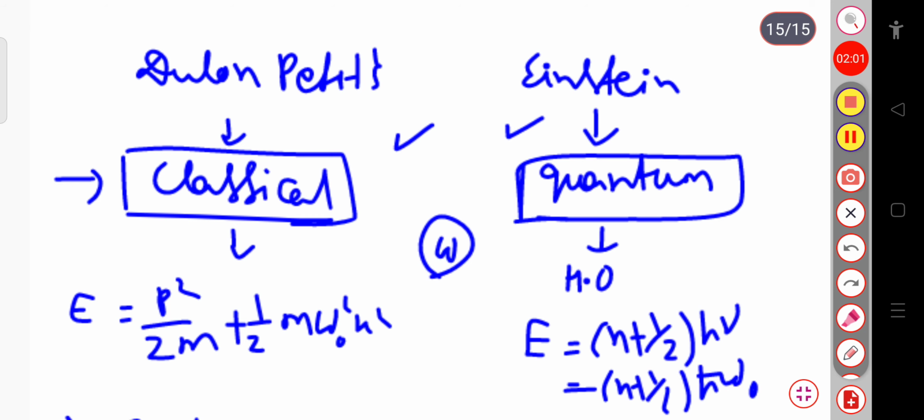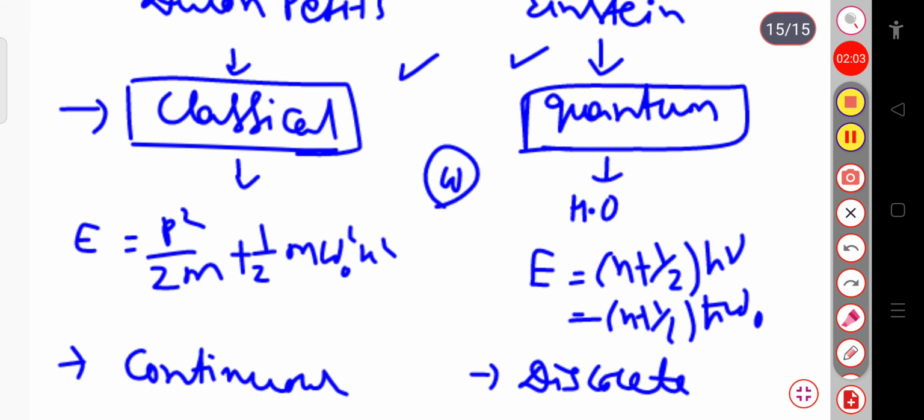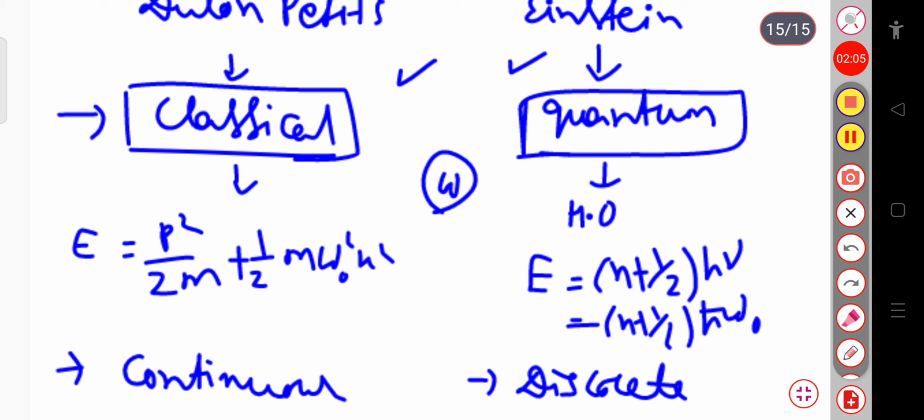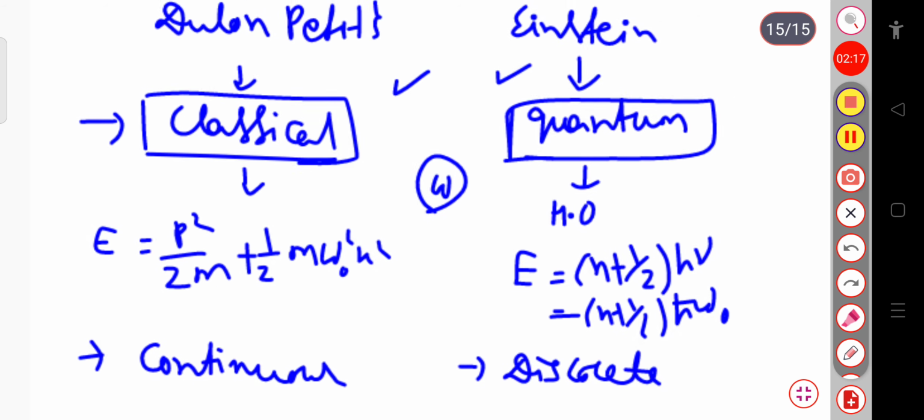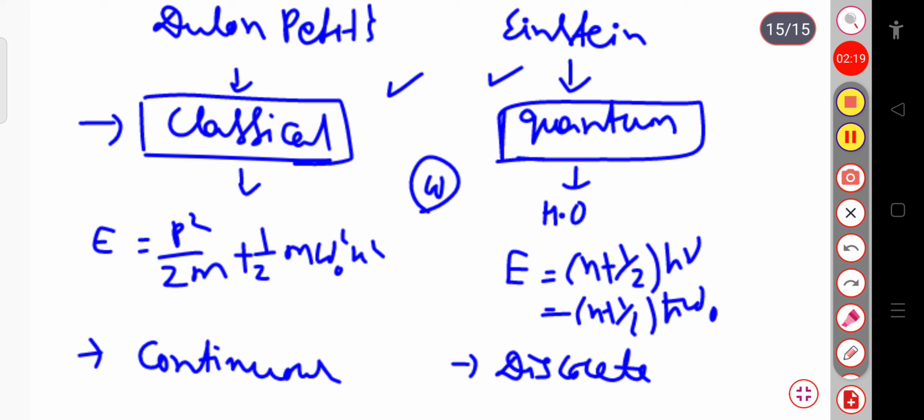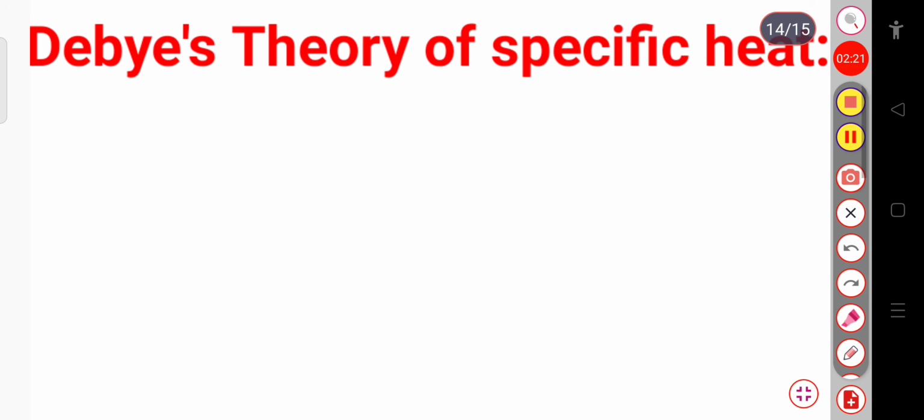Also, there is a limitation: the experimental curve and the theoretical curve for Einstein didn't match. So in today's class we will see the experimental curve, known as the Debye curve, and how it deals with lattice vibration. Let us start with our topic, Debye theory of specific heat.